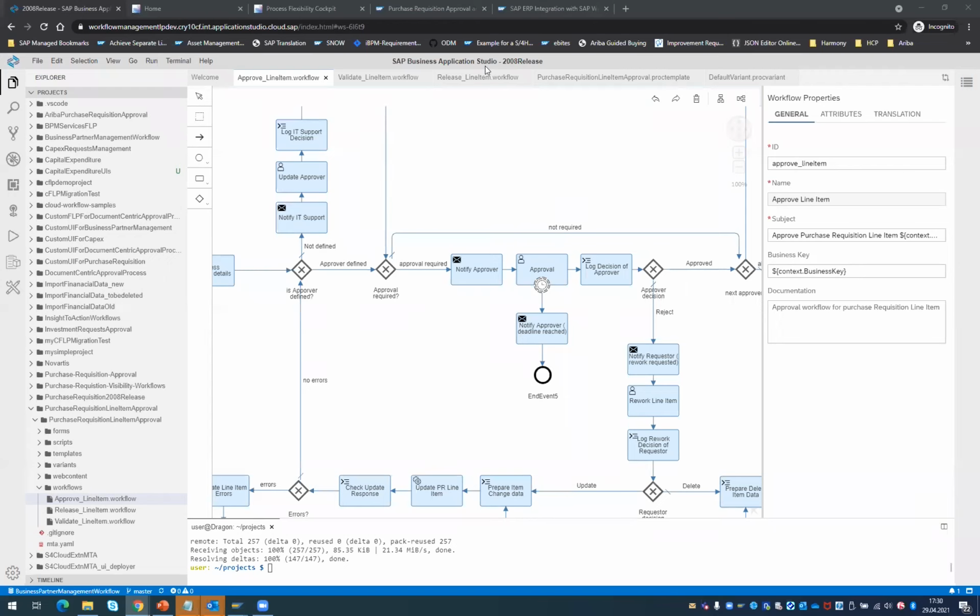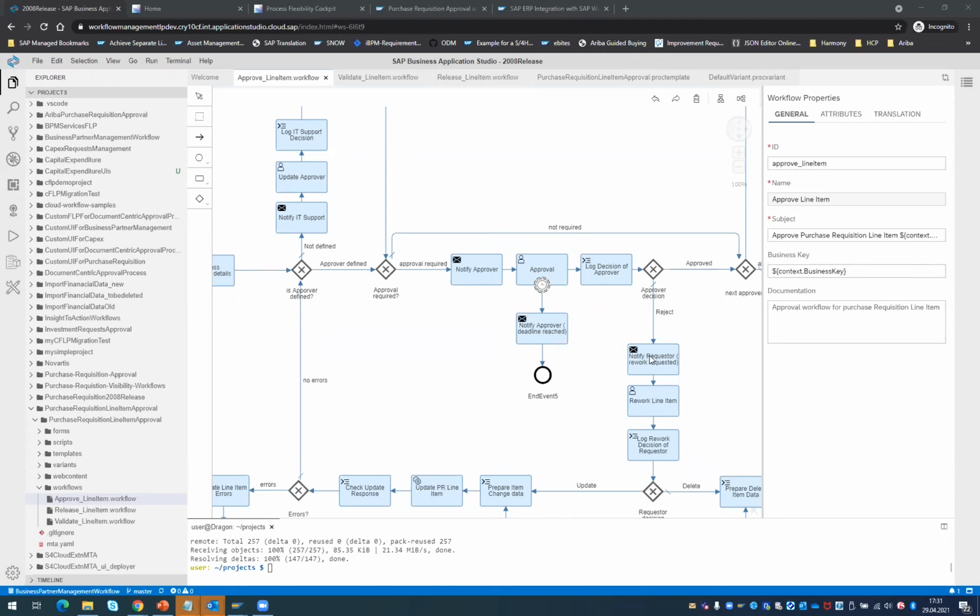How is this BTP based workflow integrated to S4HANA? The classical business workflow available in S4HANA is also provided by us. But of course, if the standard use case is not fulfilling your use case, then you could also build a similar content based on S4HANA. But the current content, what I showed you, is very specific to ECC.